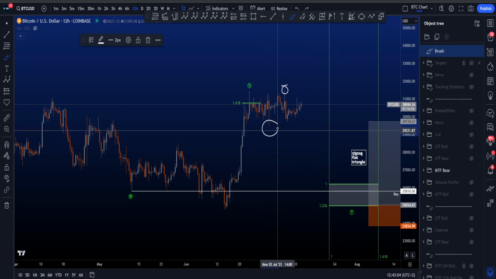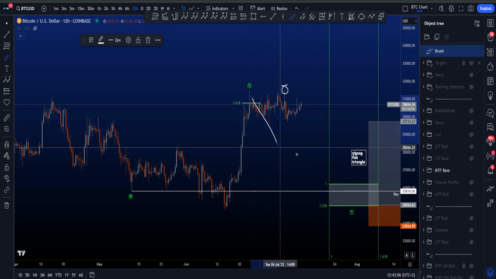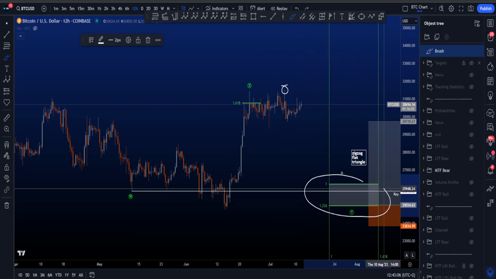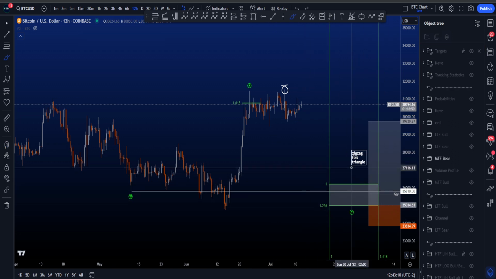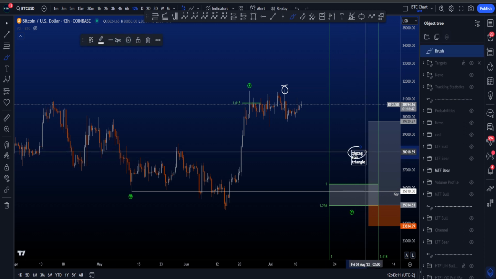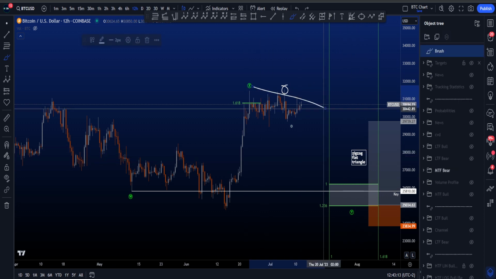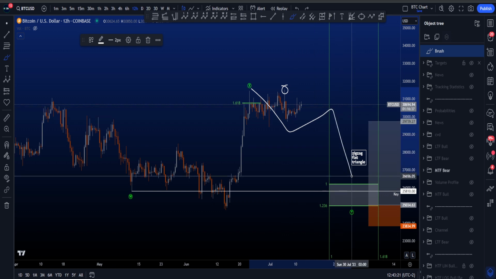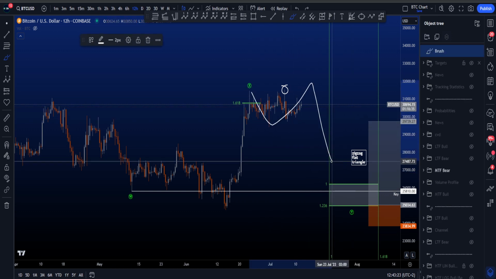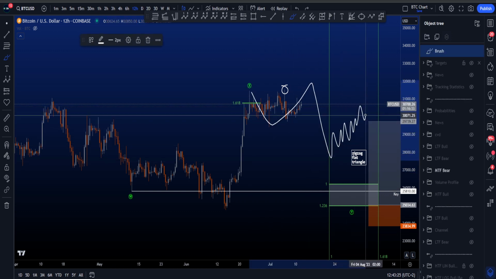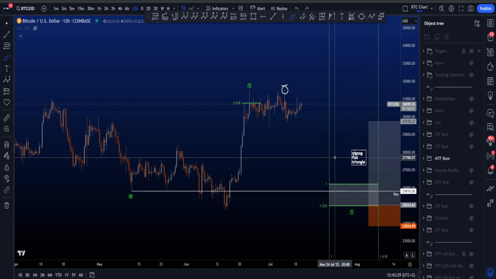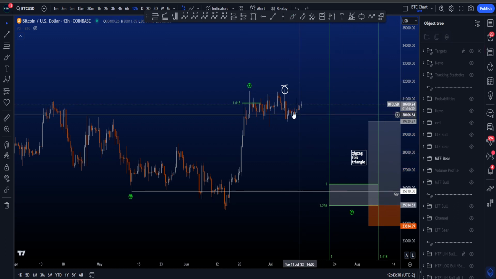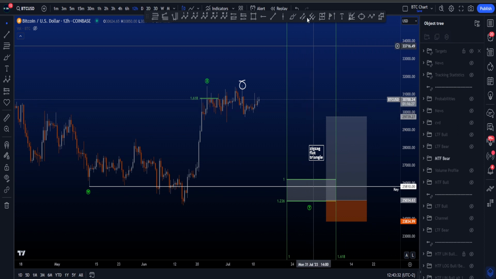However, this wave A did not retrace deep enough for the wave C targets to be all the way down here, so at least it has a higher probability of playing out than the zigzag, but it's still not great. And a triangle, well, currently I don't see any way this is a triangle. Sometimes, very rarely, and there's sometimes a bit of discussion, you could potentially have a WXY scenario with a W, for example, being a flat, then X is a range again, and then another Y to the downside. But that is very hypothetical where price is at the moment, so we just wait and see.